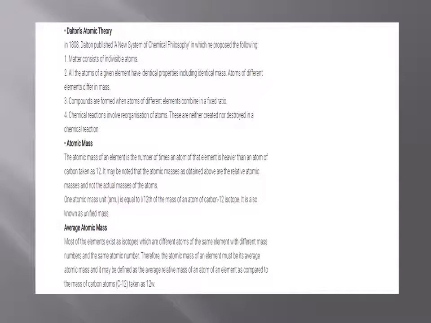Average atomic mass. Most of the elements exist as isotopes, which are different atoms of the same element with different mass numbers and the same atomic number. Therefore, the atomic mass of an element must be its average atomic mass, and it may be defined as the average relative mass of an atom of an element as compared to the mass of carbon atom, carbon-12, taken as 12 u.